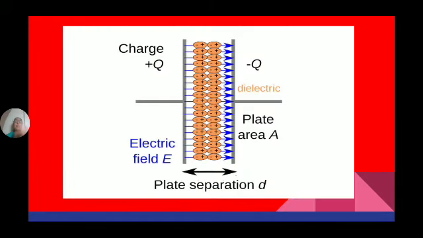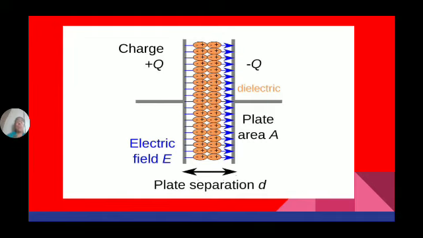Here the diagram of a capacitor is given. There are two conducting plates, and both plates possess an equal amount of charge. One plate has positive charge Q coulombs and the other plate has negative charge Q coulombs. These two terminals are the points across which we give the supply.